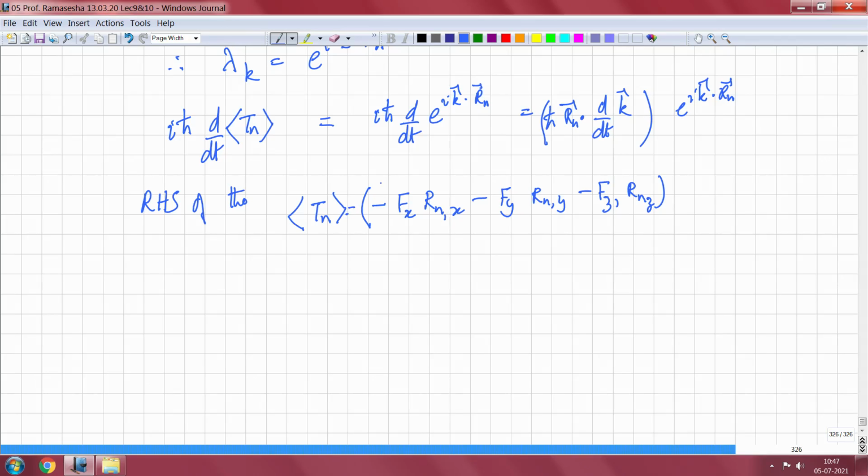The right hand side of that one is actually given by the following, times e to the i k dot Rn, because e to the i k dot Rn is the expectation value of Tn, since Tn is equal to e to the power i k dot Rn. So what it means is I can cancel out e to the i k dot Rn.